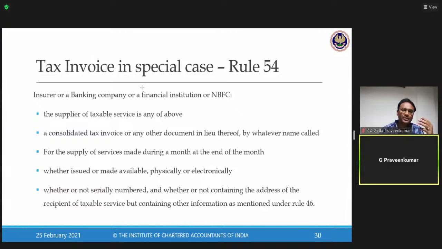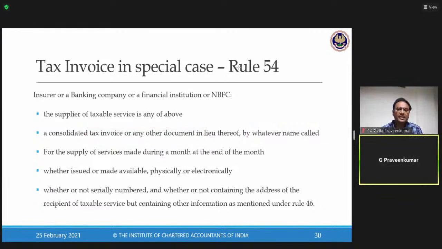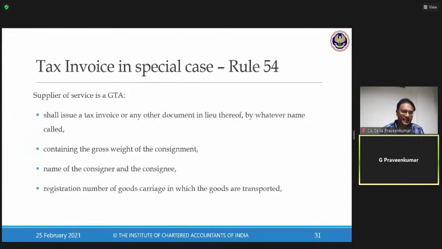Now please read the language they used: tax invoice or any other document by whatever name they call. Because so much volume of transactions is there, the lawmaker says, please issue any piece of paper, I presume that this is a tax invoice. Whenever there is a supply of services, any document which is issued electronically or physically, which is serially numbered, I consider that this is a document issued in compliance with GST law, both for the service provider and the recipient for availment of input tax credit.